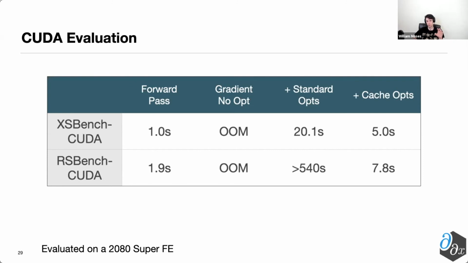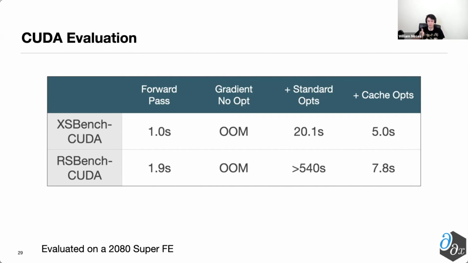In this case, for XS bench, it was originally 1 second for the forward pass, 20 seconds without these optimizations for both the forward pass and reverse pass combined, down to now about 5 seconds for both the forward pass and reverse pass combined. Similarly, for RS bench, we've reduced 2 seconds down to 8 seconds. So overall, about a 4 to 5x slowdown to be able to do both the forward and the gradient,